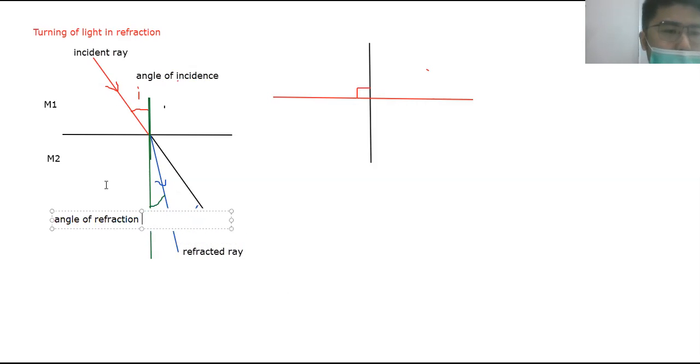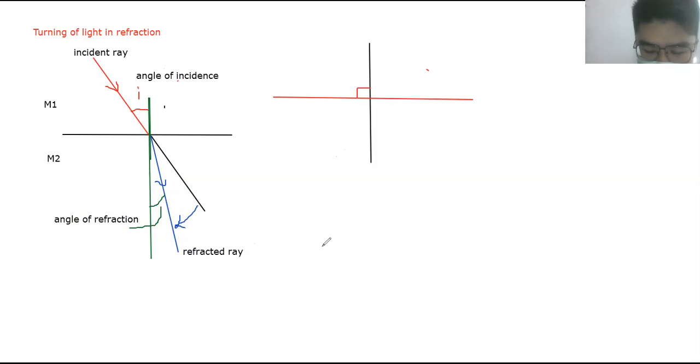There is a difference. What's the difference between refraction and reflection? Reflection is bouncing back. Refraction is going through. Refraction means the light passes through, and it only happens for certain materials, like transparent ones. Only then can it pass through, right? Can it pass through this wood? No, right? So, angle of refraction, refracted ray, and all this.